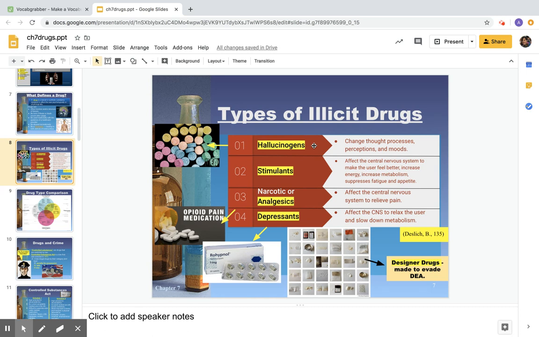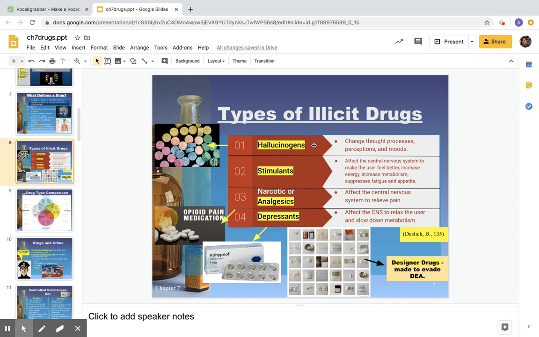So these are going to cause the user to be extremely elated or happy, or they can go in the opposite direction and cause depression and or anxiety. Oftentimes we see mood processes after the person is coming off of the drug. So they may have heightened or increased mood, happiness or euphoria that as the drug is wearing off quickly dips into depression or anxiety as they're trying to get that drug again.